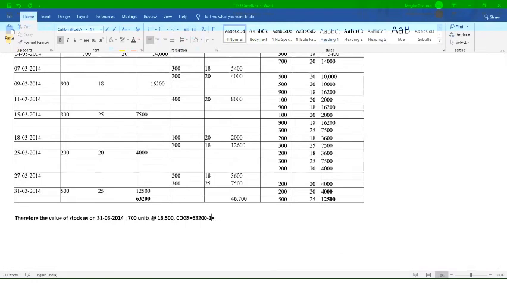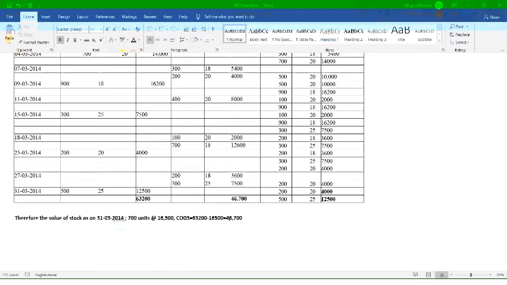I will correct. 46,700 आ रहा है. 16,500. So how much you will get? It will definitely come 46,700. Yes, ma'am. So it will definitely come 46,700. So 46,700 is what? 46,700 is your value of cost of goods sold.